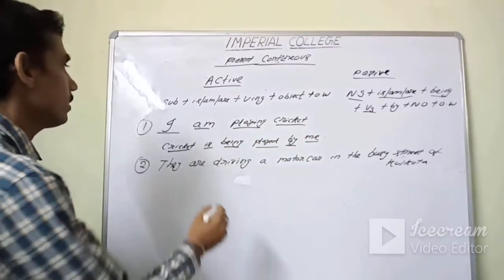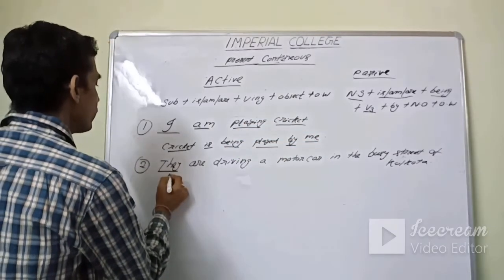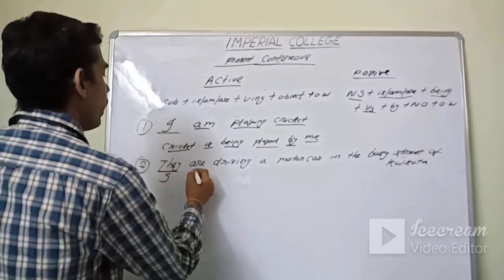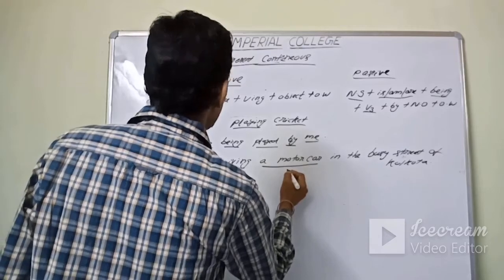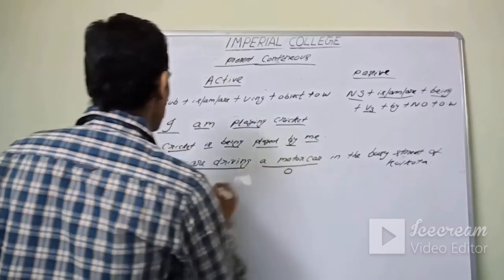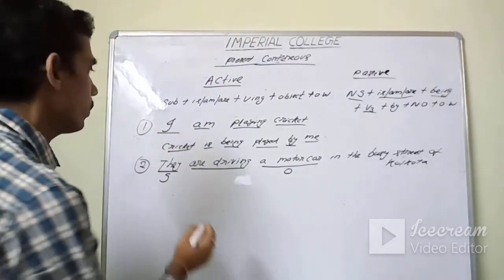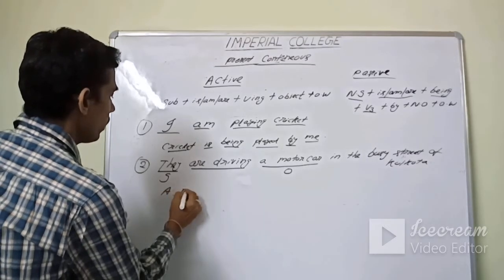New subject is, what is the subject? They is the subject, as I told you. Are driving is the verb. A motor car is the object of the sentence. So while changing to passive, what will you write? A motor car.